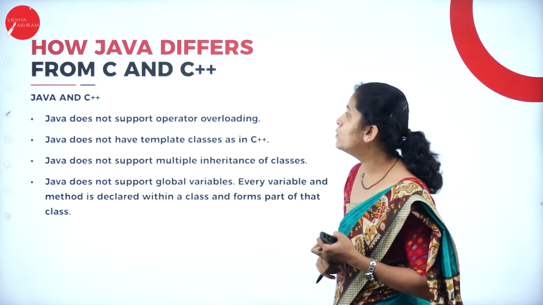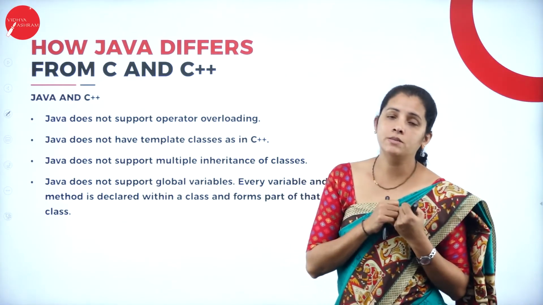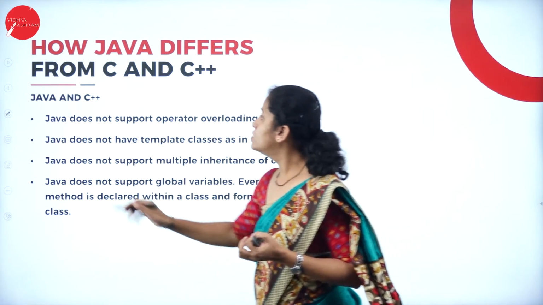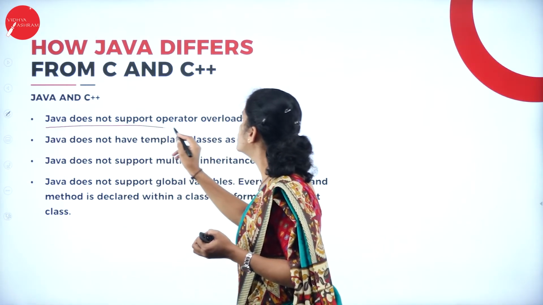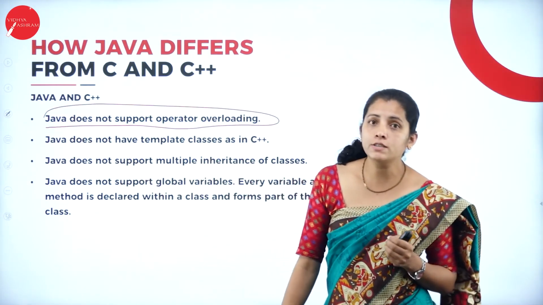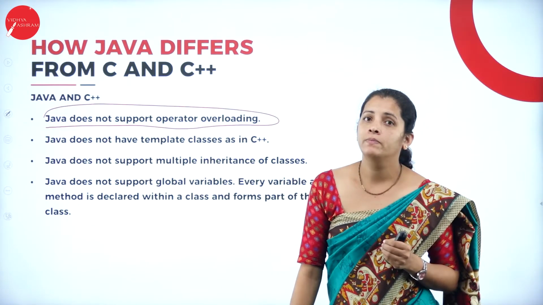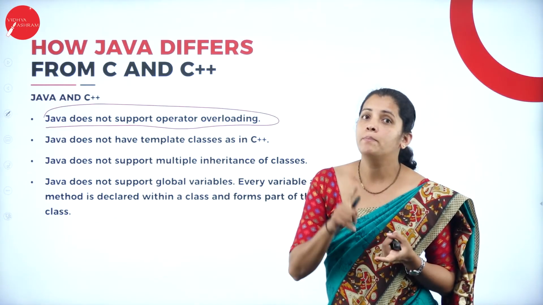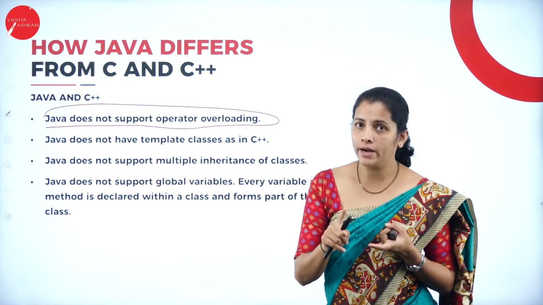Moving further, I'm going to cover the differences between Java and C++. Here, Java does not support operator overloading. So what is operator overloading? In C++, we can change the meaning of an operator.